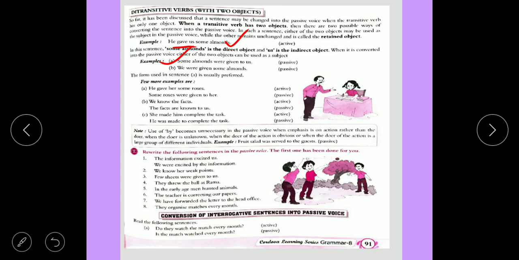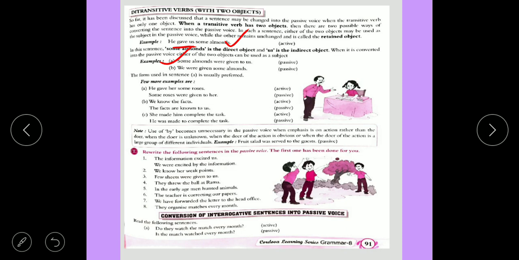Now you can ask the question, why are we not using by? Use of by becomes unnecessary in the passive voice when emphasis is on the action rather than the doer. When we give more importance to the action, then by is not compulsory. When the doer is unknown, when the doer of the action is obvious, or when the doer of the action is a large group of different individuals, then if we do not use by, the sentence is still okay.